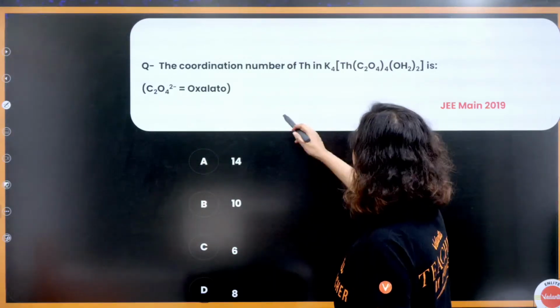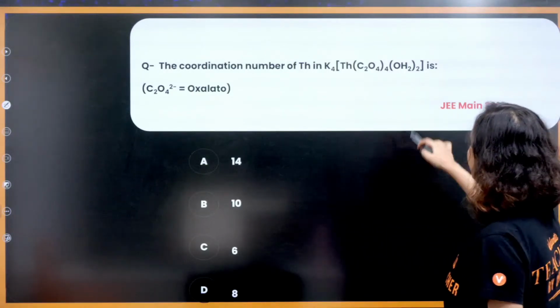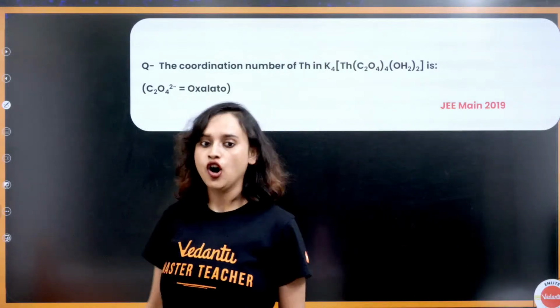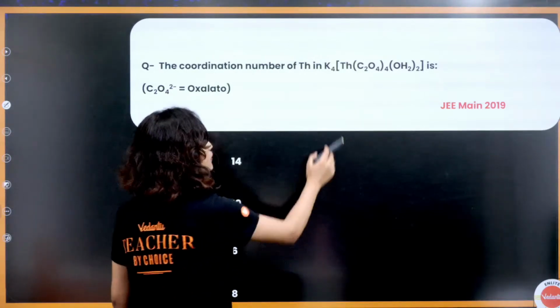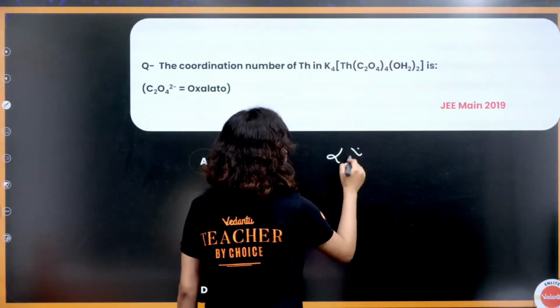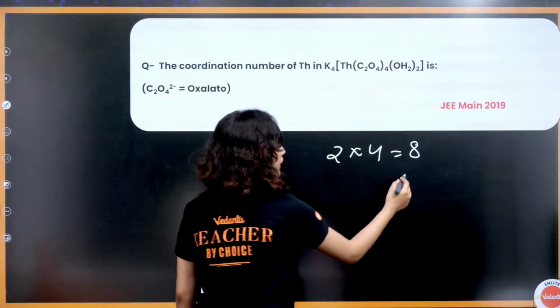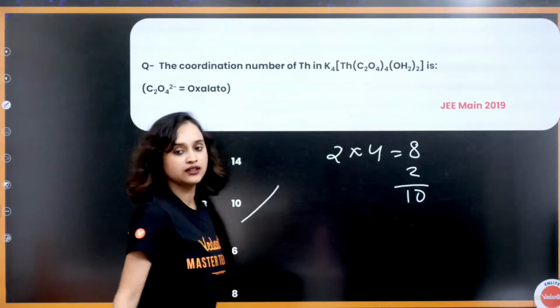Next question. The coordination number of Th in K4[Th(C2O4)4(OH2)2]. C2O4 is oxalato. Oxalato is bidentate. That means 2 into 4, how much? 2 into 4 is equal to 8. OH2 is 2. 8 plus 2, 10. Correct? That means the answer is option B.